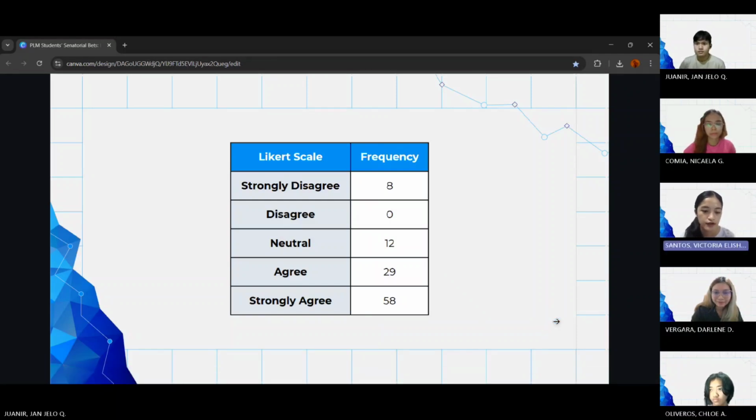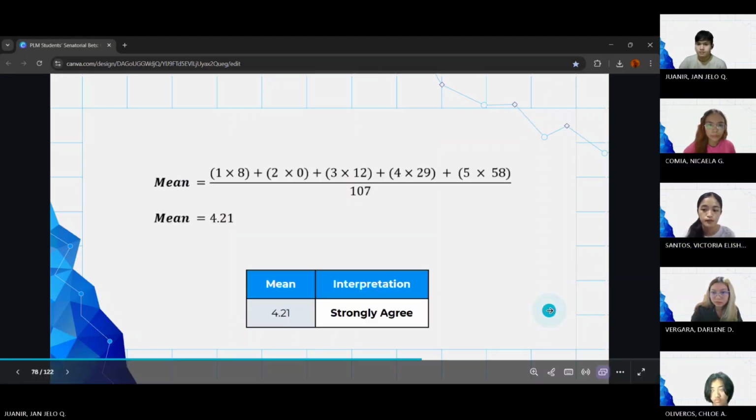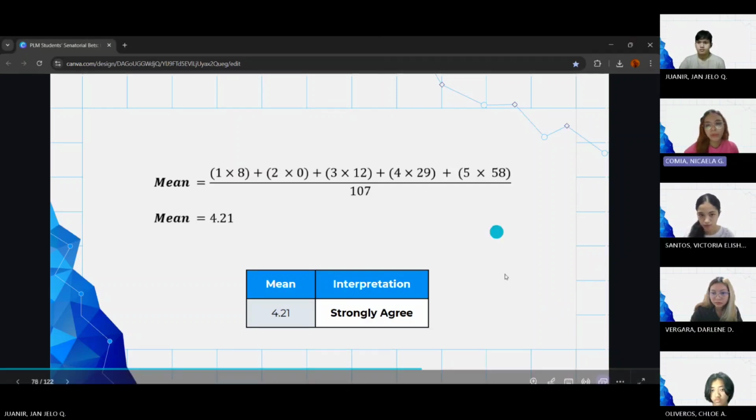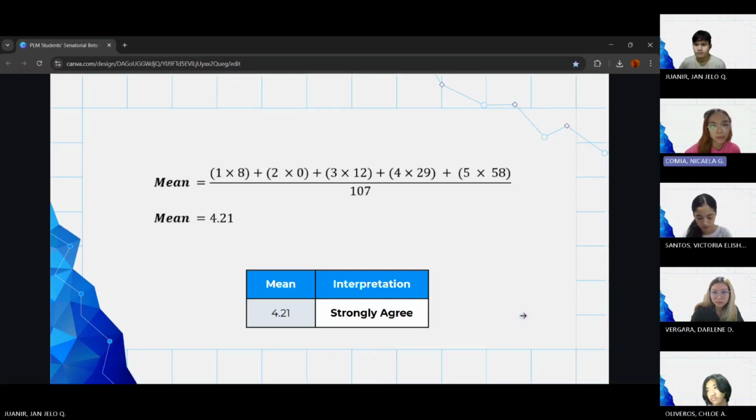For the frequency, the majority of the respondents agree that it is a field that the senator should focus on. And all of the options were chosen except for disagree. So for the last sector, which is environment, to find the mean, we multiply each rating by how many people chose it and add them all up, then divide by the total number of responses. With a mean of 4.21, this falls in the strongly agree, which has the range of 4.21 to 5. This means most respondents had a very positive response to this sector.